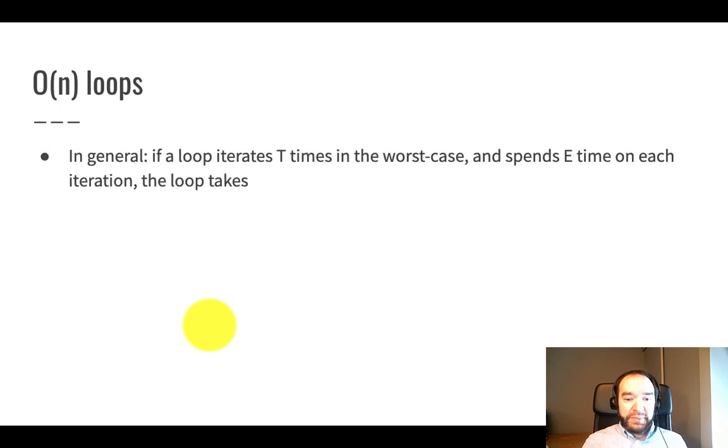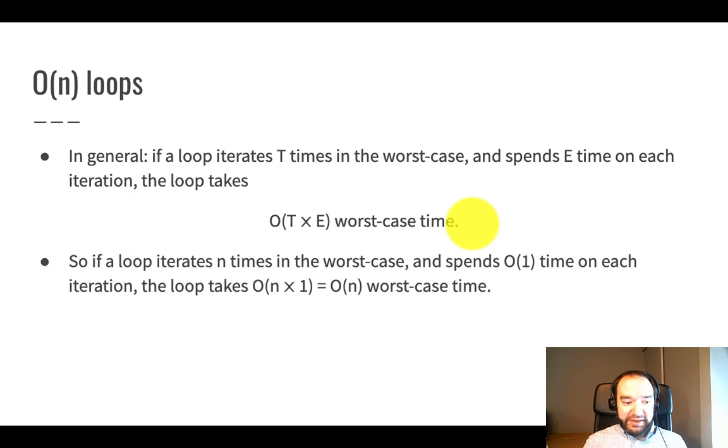Probably the other most common kind of operation in an analysis is a big O of n loop, a linear time loop. In general, if a loop iterates capital T times, T for time, in the worst case, and it spends E time on each iteration, so T is the number of times the loop repeats in the worst case, the maximum number of repetitions, and E is the amount of time the loop takes on each of those, E for each, then the loop takes a total of big O of T times E worst case time. You know, you are repeating 10 times, each of those times you're doing E operations, you multiply those together, just like that class introduction example.